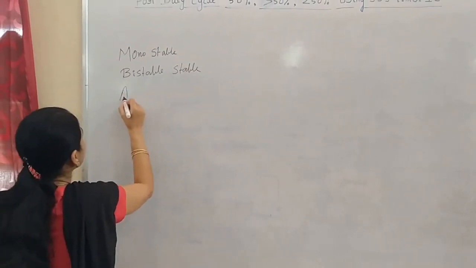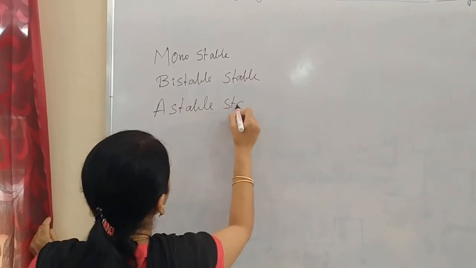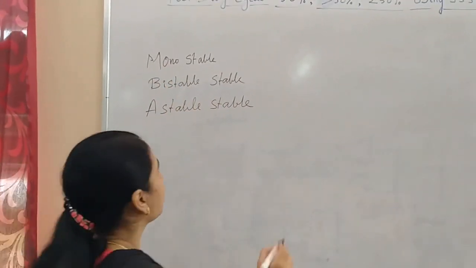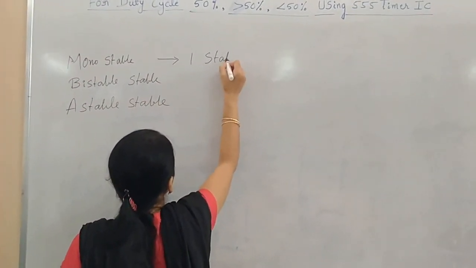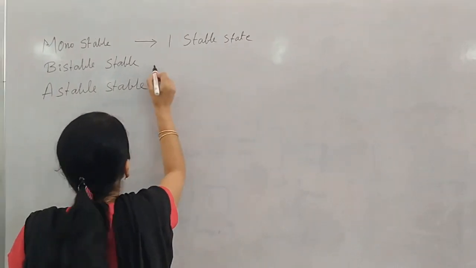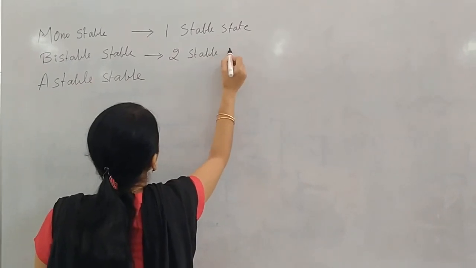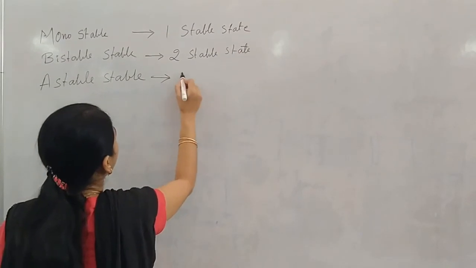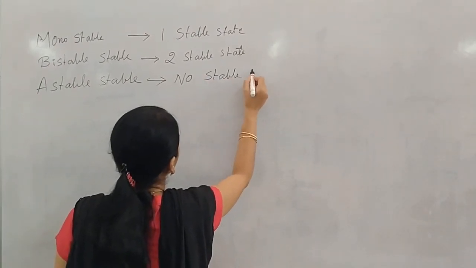The third one is the astable multivibrator. Monostable means only one stable state. Bistable indicates two stable states. Astable indicates no stable state. It doesn't have any stable state.